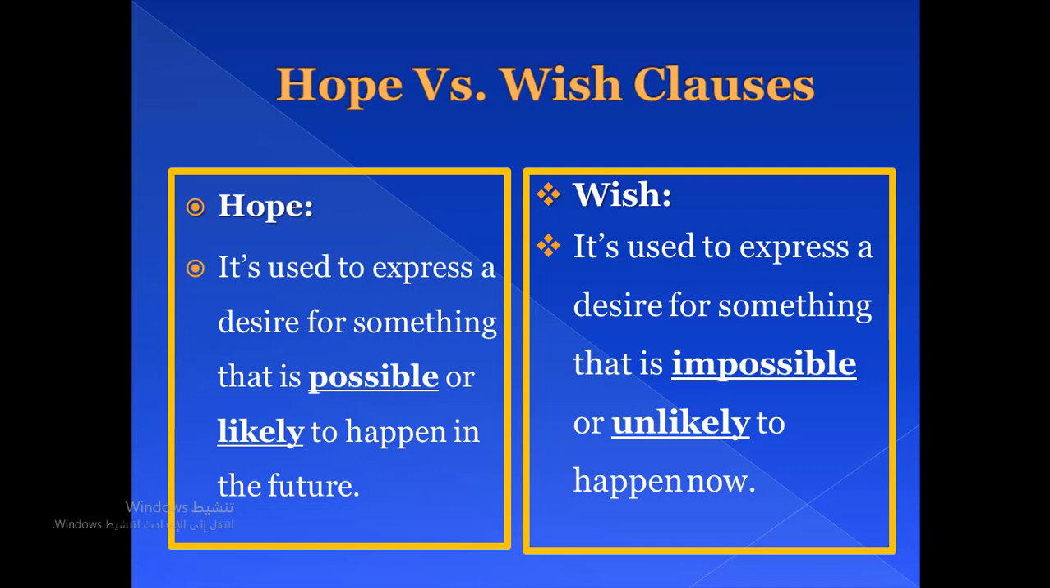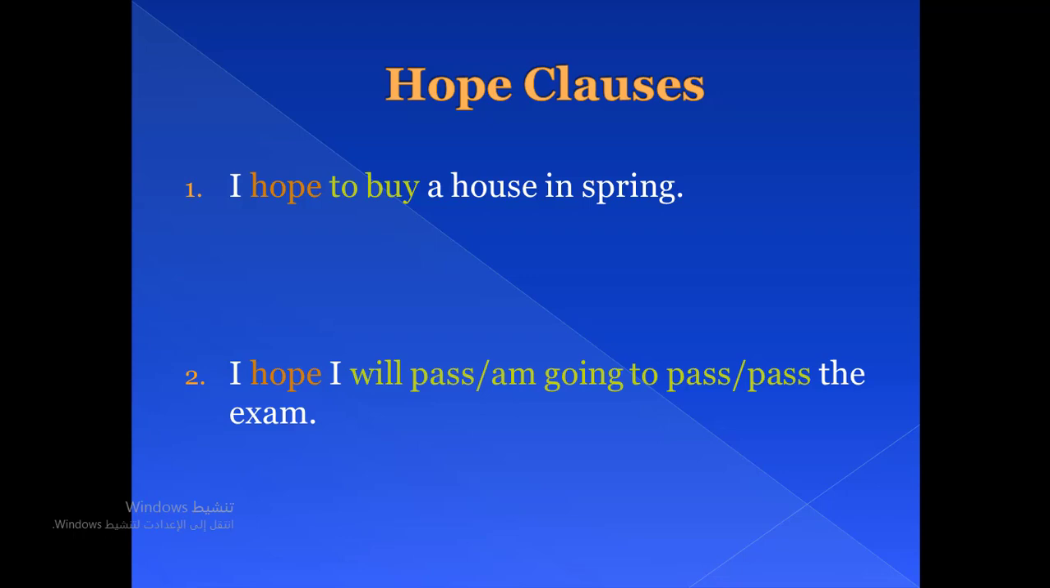So the main difference between hope and wish is that hope is used to talk about something possible in the future, but wish is about something impossible now. Let's understand now in detail. Let's read these two examples with hope clauses. Example number 1. I hope to buy a house in spring. Number 2. I hope I will pass, or am going to pass, or pass the exam.